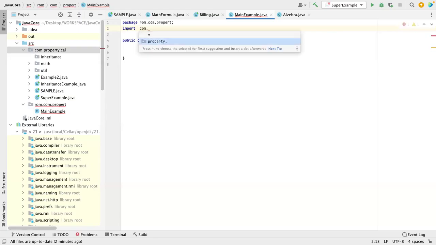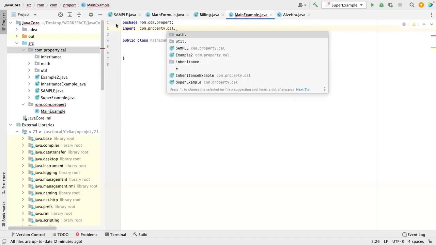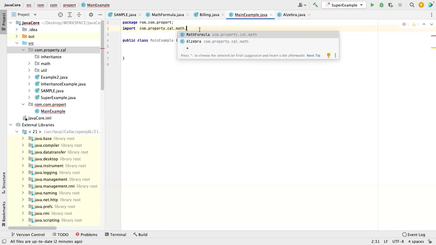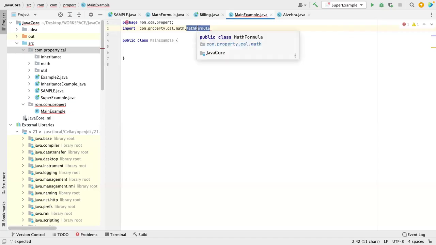See com. Now I have property, right? Now I have cal. And now after that, you see this, you all are able to see that, right? So what I've tried to explain is, this is the higher folder package. Inside that we have multiple packages. So let's assume I just want to import math. So I will do like this, math. If I want to only import math formula or algebra, I can do that. If I want to import everything from math package, I will do that star. Okay, that is one way.